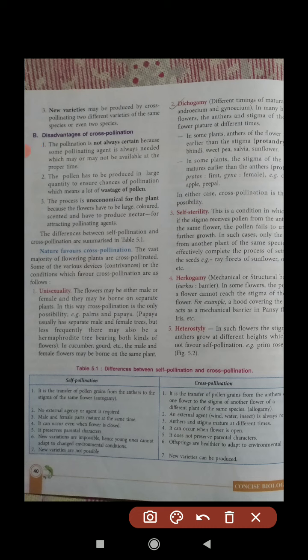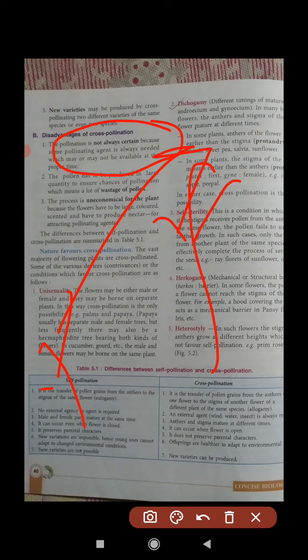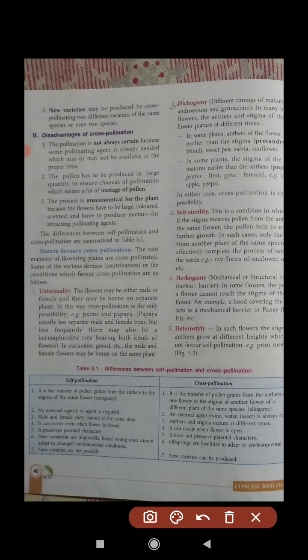and some disadvantages: the pollination is not certain, because some pollinating agent is always needed. You know, students, during cross pollination, someone needs to take the pollen grain from one plant's anther to another plant's stigma. Suppose here is a plant, here is a plant, so it needs some agent like air, water, okay. So for cross pollination, students, we always need the agent, otherwise the pollen grain by itself can't go. By insect, you know, insect is a good agent for cross pollination, okay. So that has been explained below.